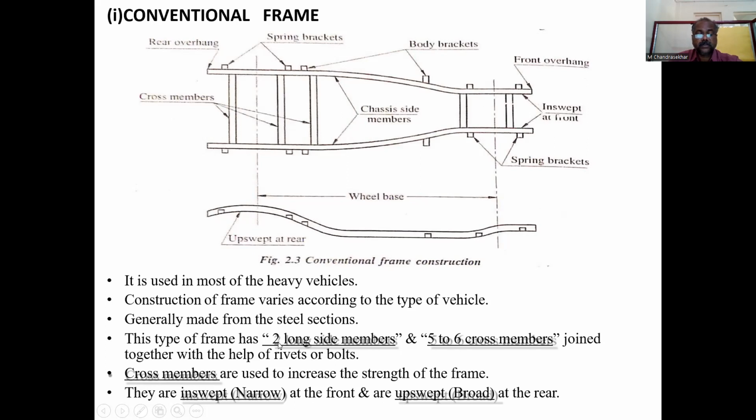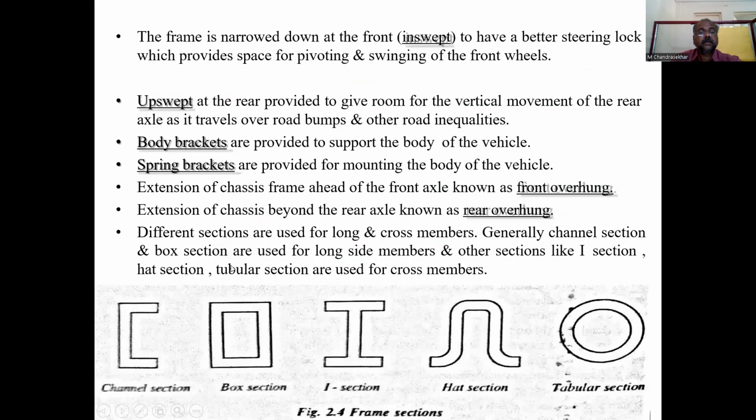This type of frame has 2 long side members and 5 to 6 cross members, which are joined together with the help of either riveting or bolts. Cross members are used to increase the strength of the frame. They are inswept, narrow at the front, and upswept, broad at the rear. The frame is narrowed down at the front, which is called inswept, to have better steering lock.